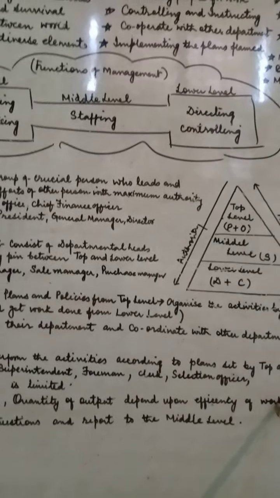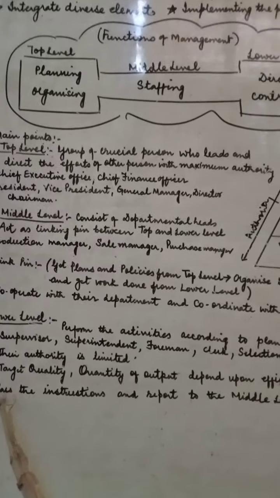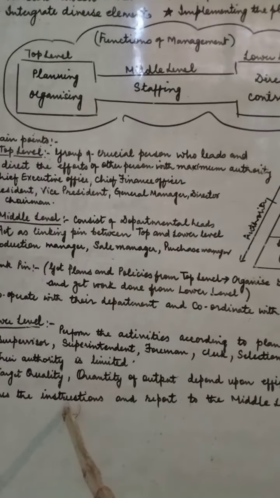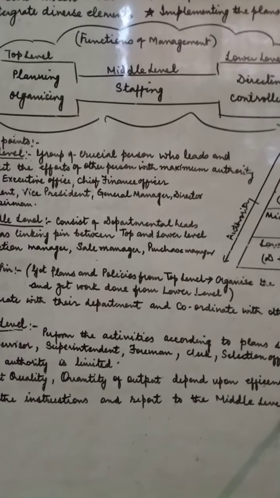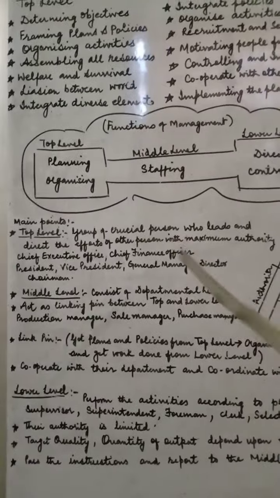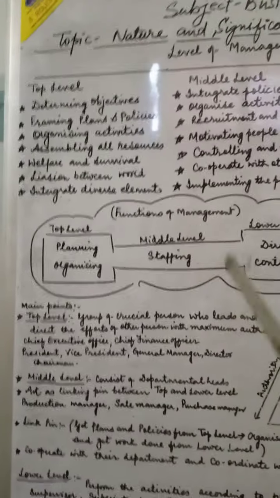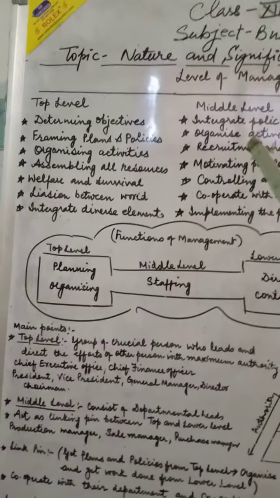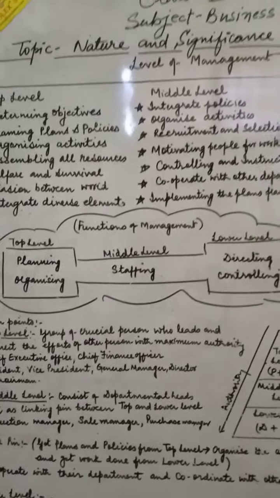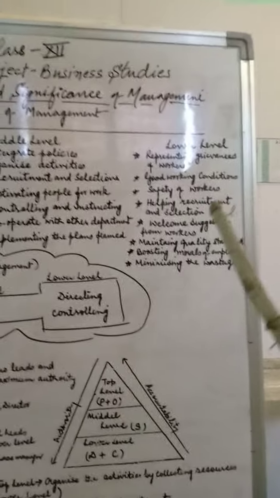They have to see each and everything. Next is to pass the instructions and report to the middle level of management. Now with the help of these points we will concentrate on the basic points of the top level of management, then go to the middle level and then the lower level.